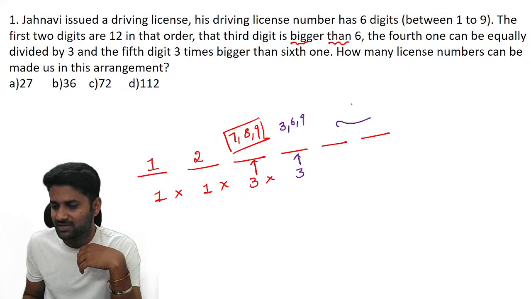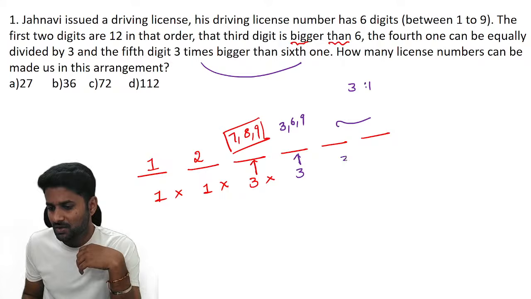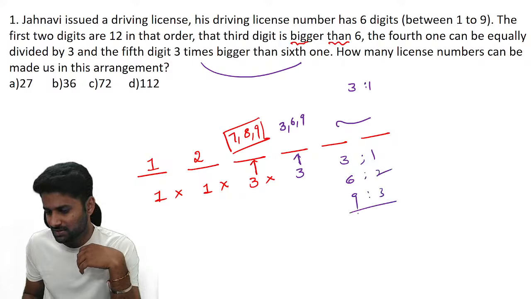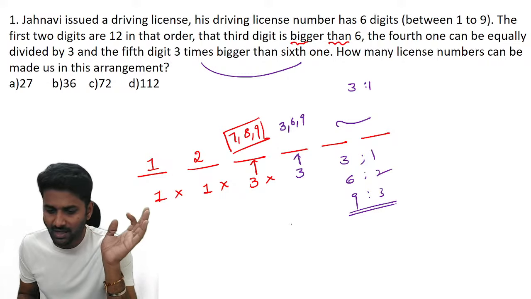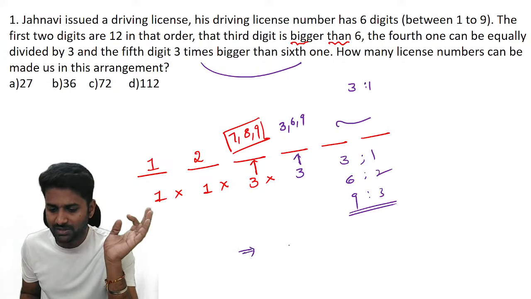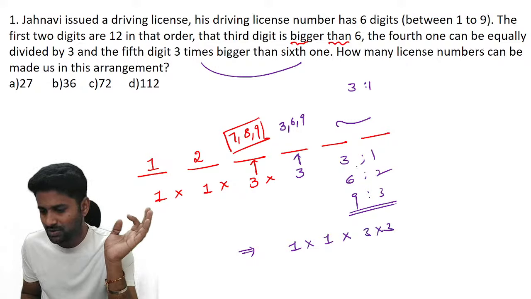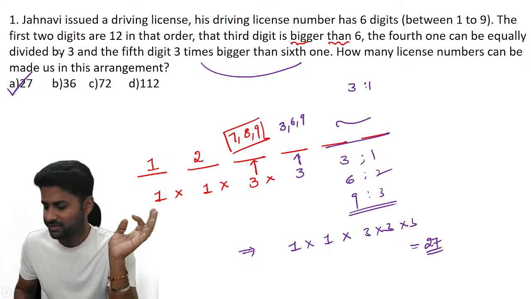And the next one, the fifth digit is 3 times bigger than the sixth. So we have a ratio. Here, 3 times bigger means it is in the ratio of 3:1. You can place the combination 3, comma 1; the combination 6, comma 2; the combination 9, comma 3. So these are the 3 possible pairs. Now how many total numbers can we form? 1 into 1 into 3 into 3 into 3 pairs. So the total number of possible combinations is 27.